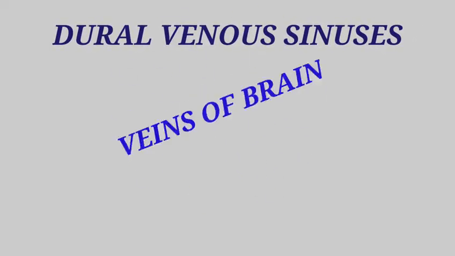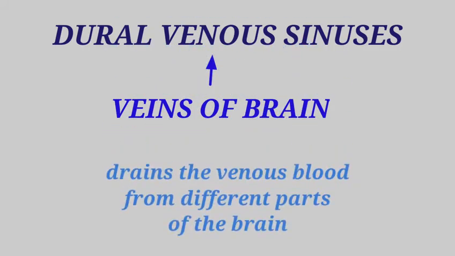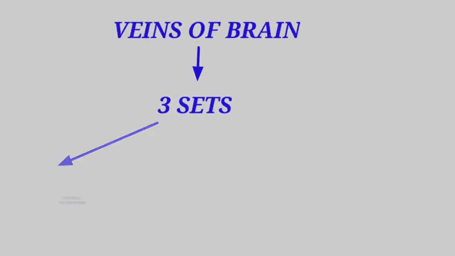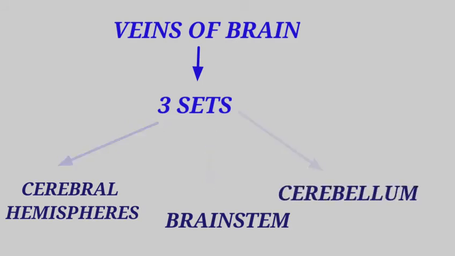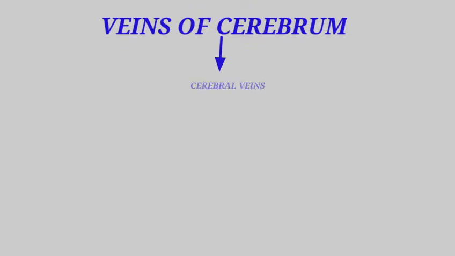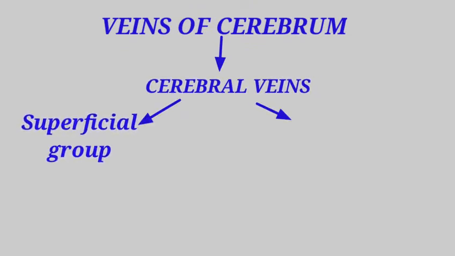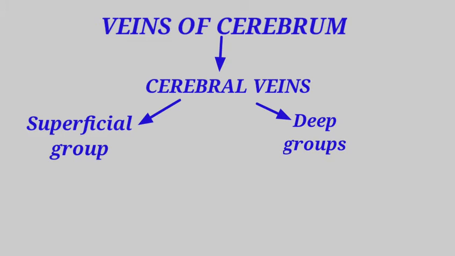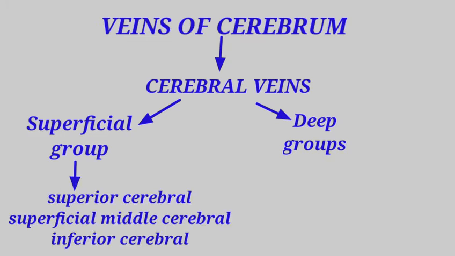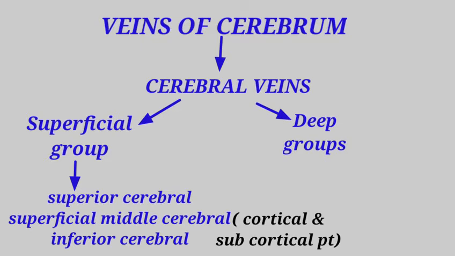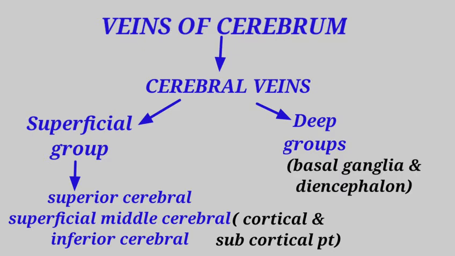To understand how these dural venous sinuses drain the venous blood from different parts of the brain, we need to know about the venous arrangement of the brain. Generally, the veins of the brain are of three sets, those draining the cerebral hemispheres, brainstem, and the cerebellum. The set of veins draining the cerebral hemispheres are called cerebral veins, which are classified as superficial and deep groups. The superficial veins are three. They are superior cerebral, superficial middle cerebral, and inferior cerebral veins, which drain the cortical and subcortical parts of the cerebrum, while the deep group drains the diencephalon and the basal ganglia.